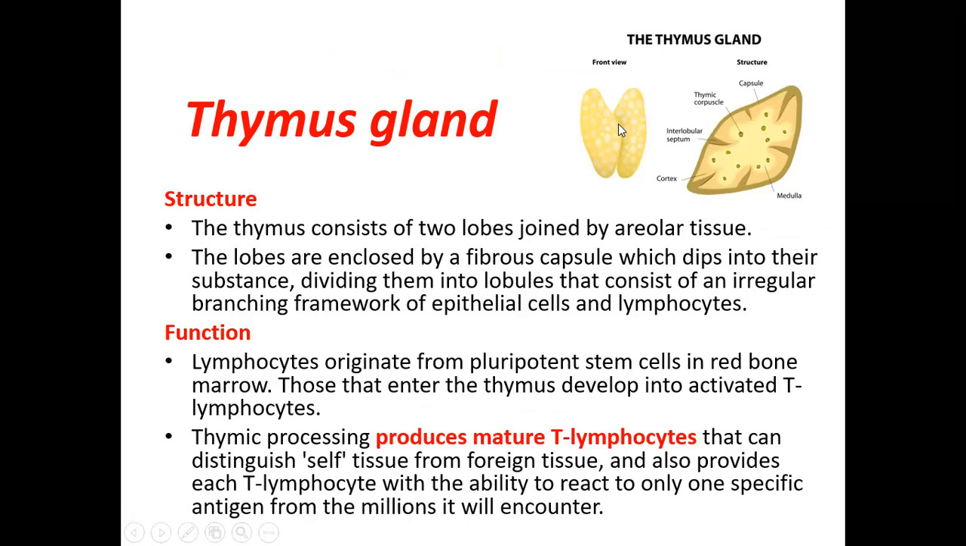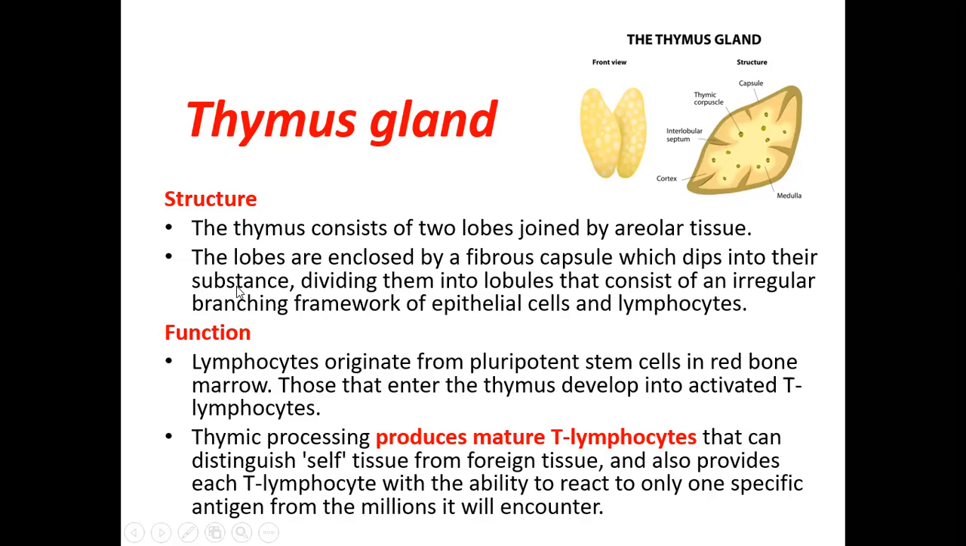In between will be the fat. The lobes are enclosed by a fibrous capsule, just like other lymphatic organs, the lymph nodes, the spleen, and other structures. This also has a fibrous capsule, which dips into the substance, dividing it into lobes and lobules. Here also you can see there are septums or trabeculae, which divide the whole of the thymus gland incompletely into lobes and lobules. That consists of an irregular branching framework of the epithelial cells and the lymphocytes. So if you study this gland under the microscope, you can see the lymphocytes as well as the epithelial cells.